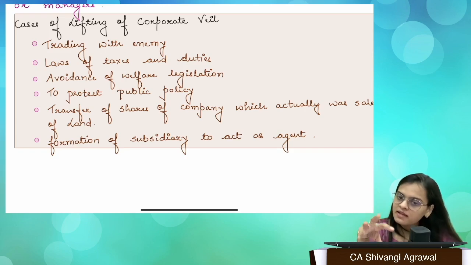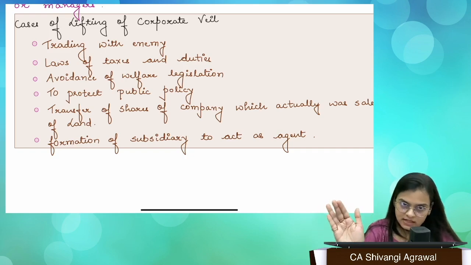Now what they did is they diverted this income to someone else so that the profit gets reduced and they have to accordingly pay lesser bonus. Now both these companies, both these entities, although they are different, were merged as one. Why? Because you are trying to avoid a welfare legislation, which is not allowed.